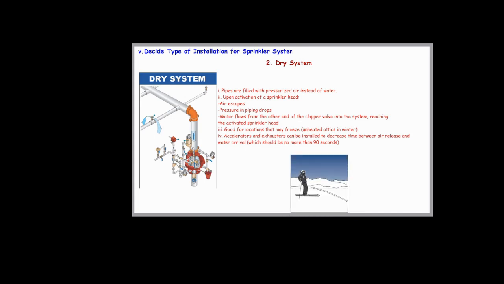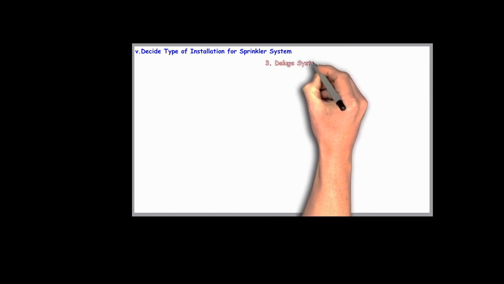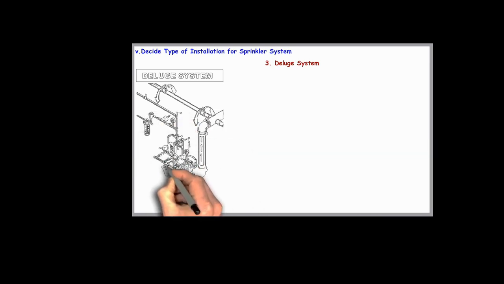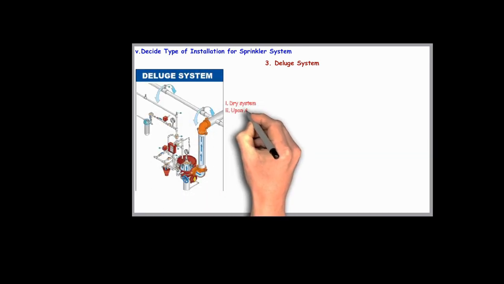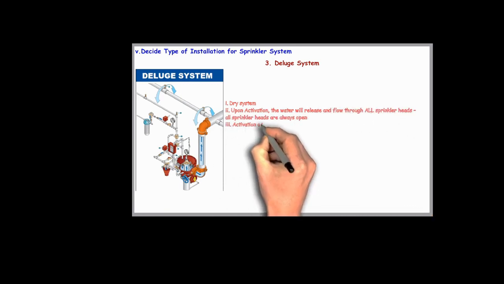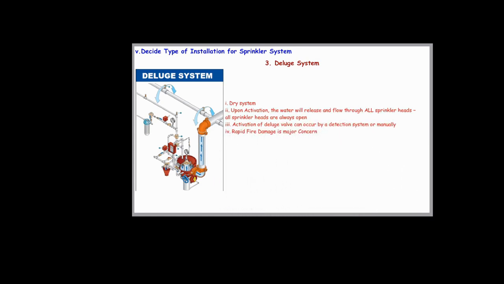The third system is the deluge system. It's a dry system, and upon activation, the water will release and flow through all sprinkler heads. All sprinkler heads are always open in the deluge system. Activation of the deluge valve can occur by a detection system or manually. It is used where rapid fire damage is a major concern.